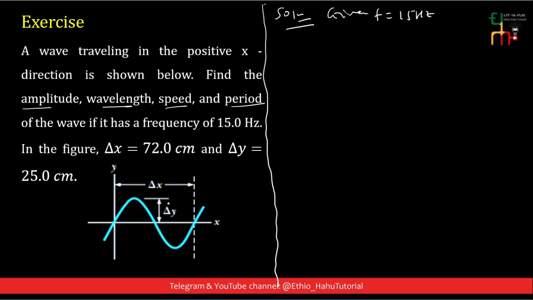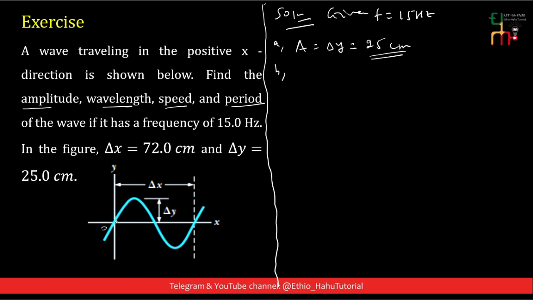To find the amplitude: it is the same as delta y from the equilibrium position. This is the maximum displacement of the particles of the medium. Therefore, the amplitude A is equal to delta y, and delta y is equal to 25 centimeter.